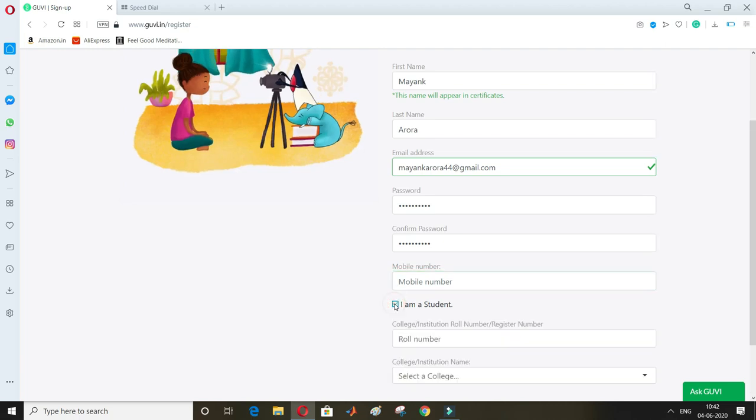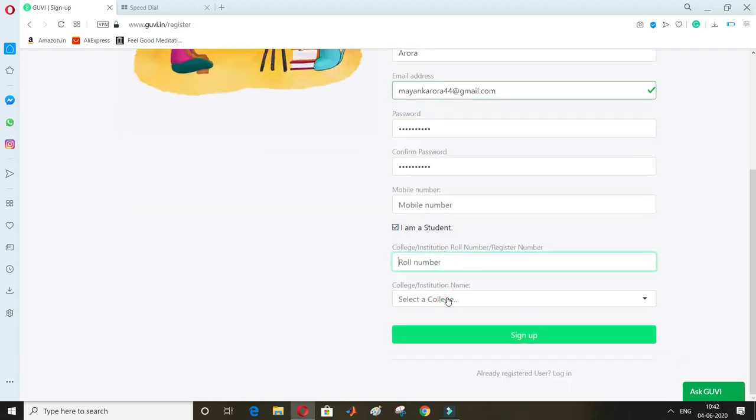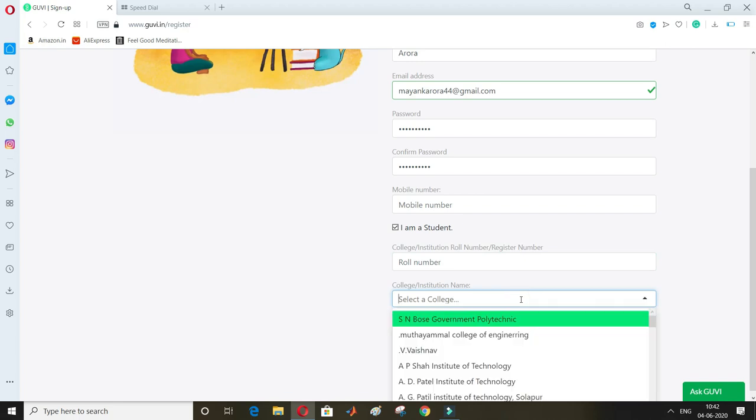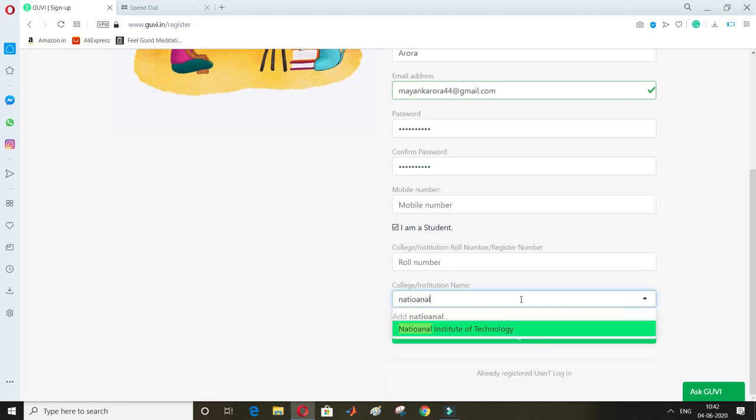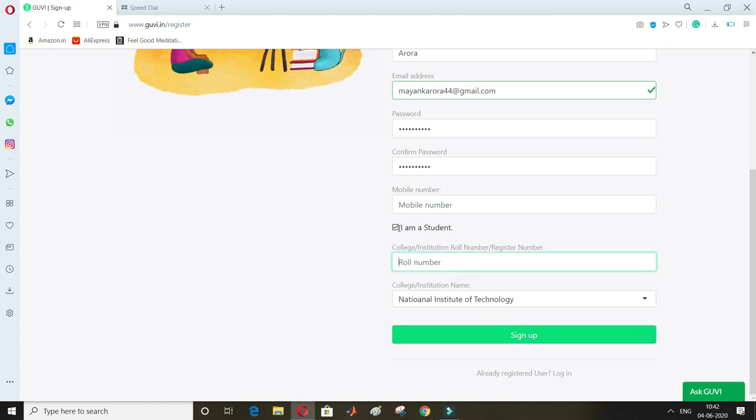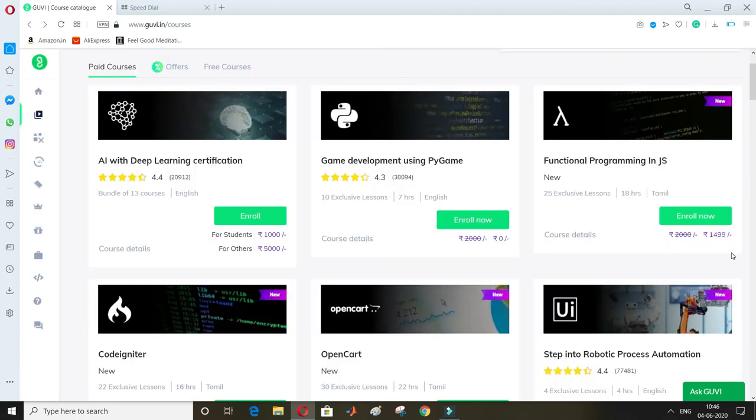I'm a student. If you click this, you have to select your roll number and your institute. Like my institute is National Institute of Technology. If you are also from National Institute of Technology or IIT, just type National Institute of Technology. It will not ask which National Institute of Technology you are. Okay, it came, just National Institute of Technology. Just type your roll number and select. But if you are not a student or you're from any industry, just untick it. So after you log in, you will see this window.